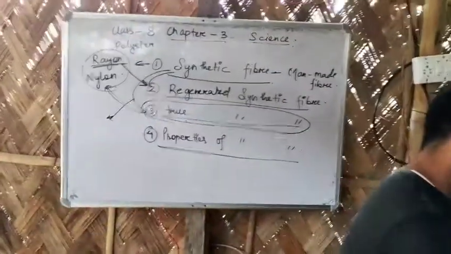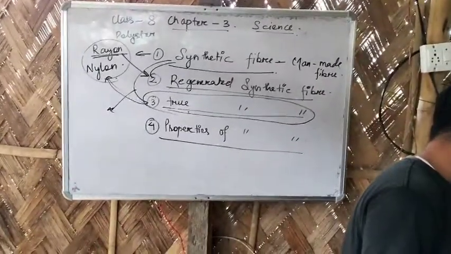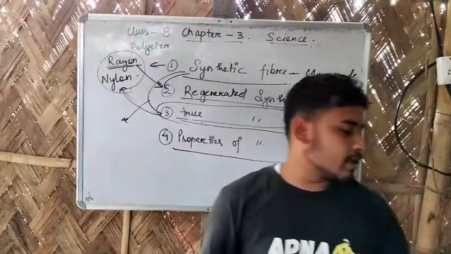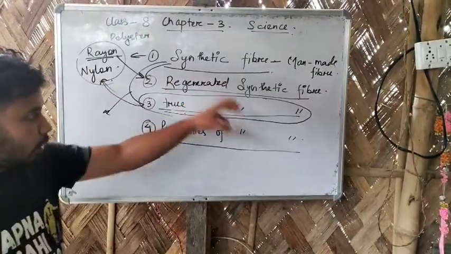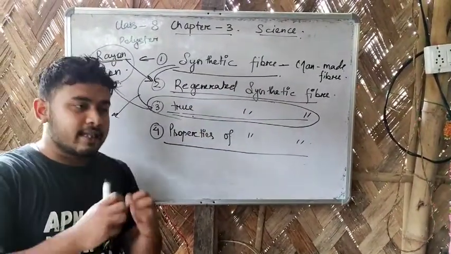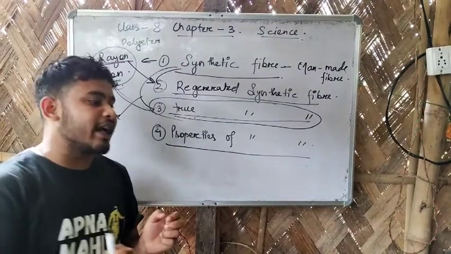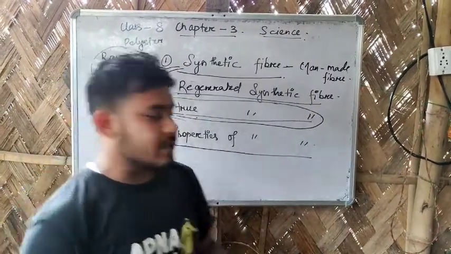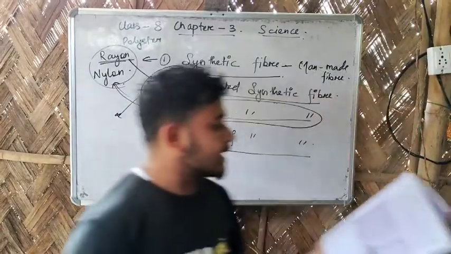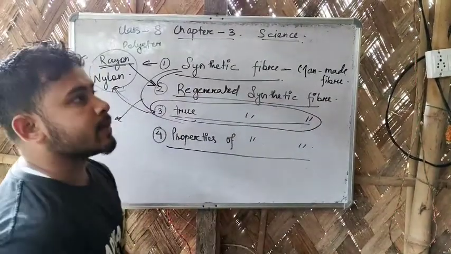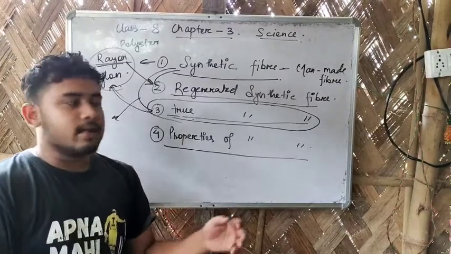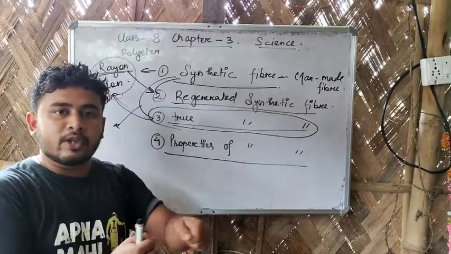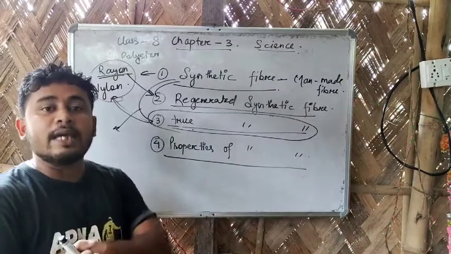What are the properties of synthetic fiber? There are 7 different properties of synthetic fiber. The first one is strength of the fiber. All the synthetic fibers are very strong. They don't break or tear so easily. So that is the first property. The second property is elasticity of the fiber. Synthetic fibers are very elastic. They don't tear up when you stretch them, and it doesn't tear so easily.